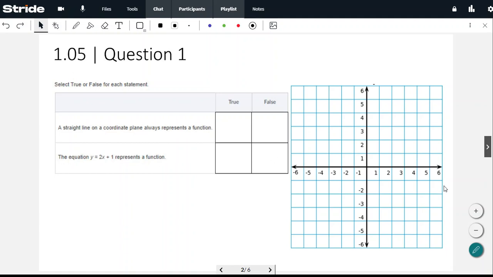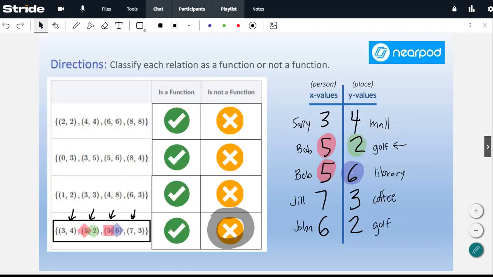Well, again, remember this idea that as long as I don't have any repeated X values, I'm okay. So let's go back and actually look at those numbers that we had and put them on a graph and see what it was. I should be able to use most of these. So 3, 4, 5, 2, and 5, 6. Let's start with that.